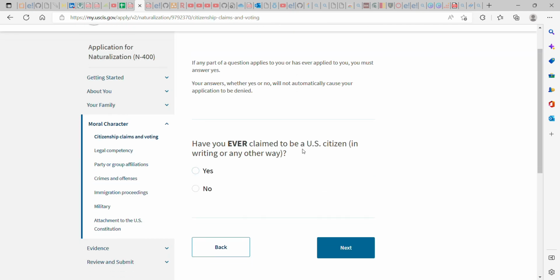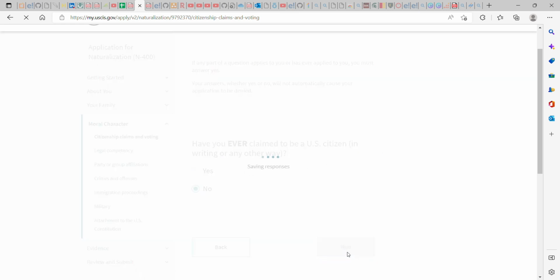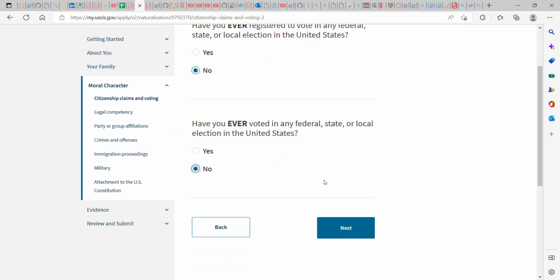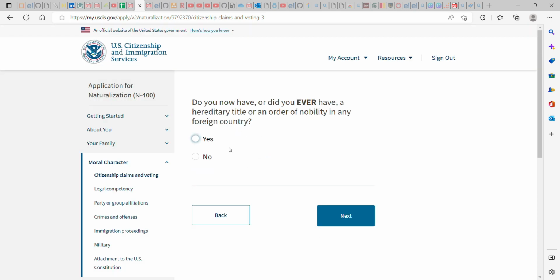Have you ever claimed to be a US citizen in writing or any other way? Just hit no. If you have, you can click yes and then give them proof why you did that. Have you ever registered to vote in federal, state, or local elections? All this is yes or no answers. You can just click yes. If you have, then you need to provide evidence for it and why you did it. Do you have or did you ever have a hereditary title or an order of nobility in any foreign country? If yes, yes. If no, no.